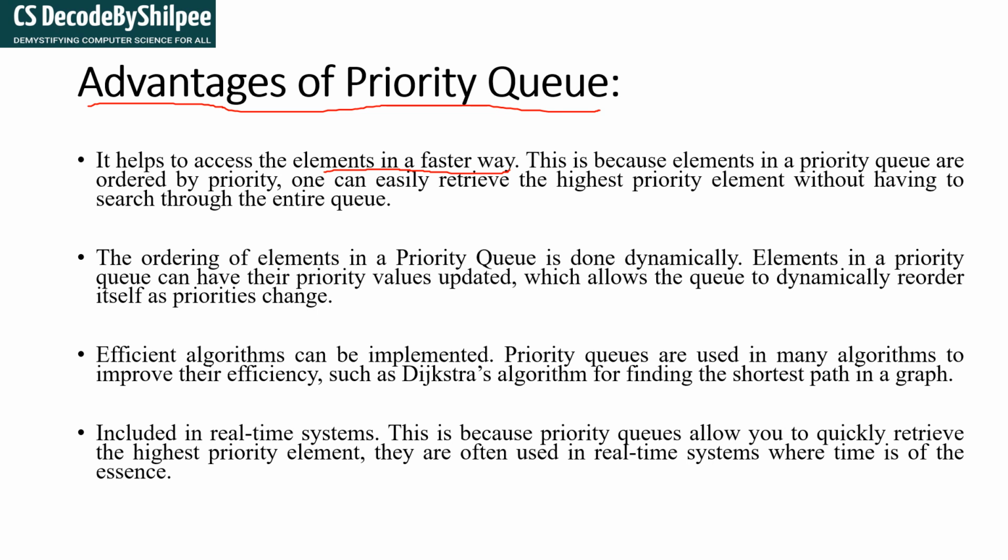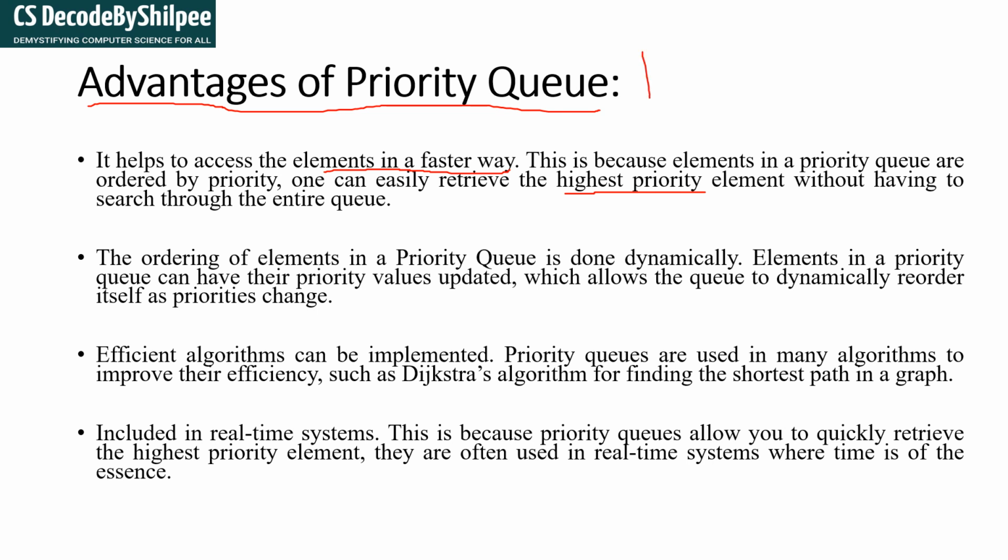Because of the priority, it makes that dynamically, and for that reason it is easy to access. So here it is saying that because the elements in the priority queue are ordered by priority, one can easily retrieve the highest priority. If the priority is given with the person, we can easily extract that person.